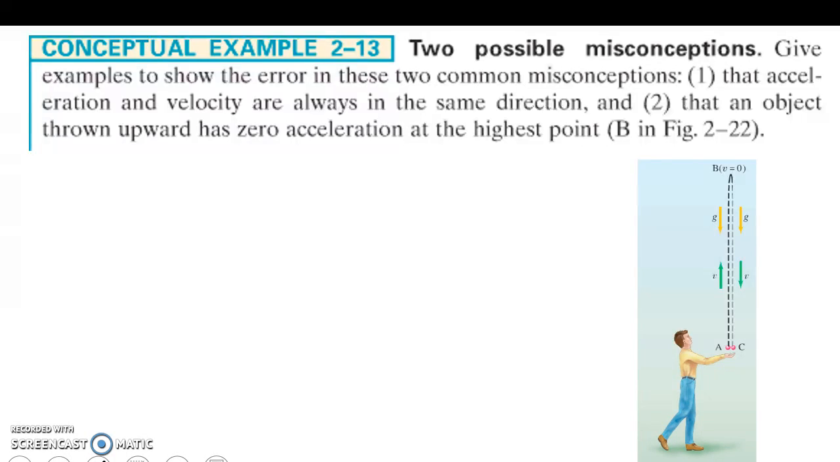Acceleration and velocity are always in the same direction. Obviously not true, because in the case in this picture, when we throw a ball up, velocity is going upward, but gravity's pulling us down. So that's not going to be the same direction, especially on the way up.